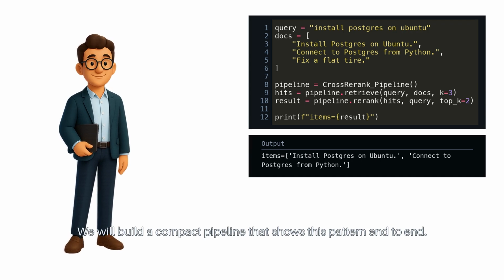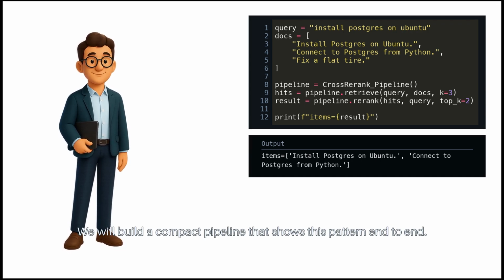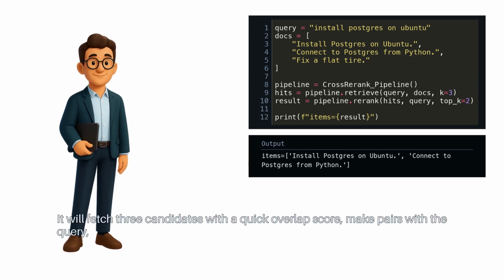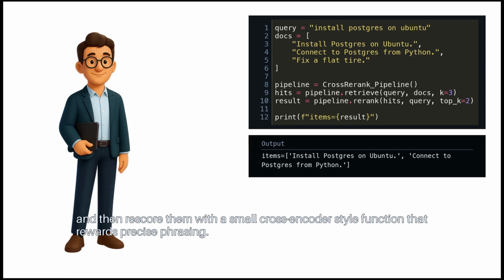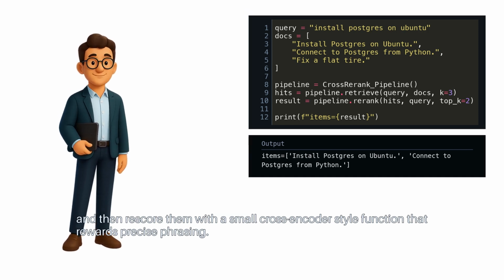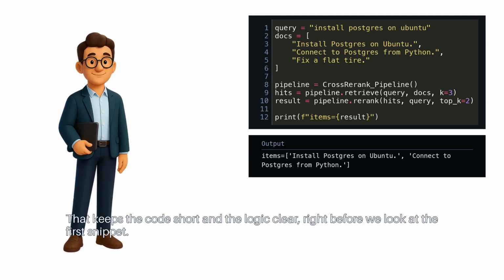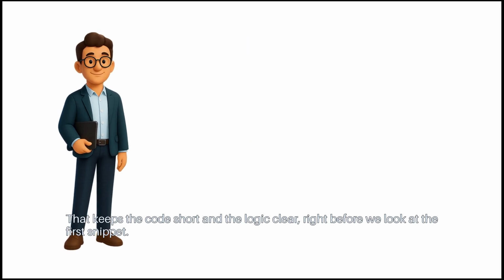We will build a compact pipeline that shows this pattern end to end. It will fetch 3 candidates with a quick overlap score, make pairs with the query, and then rescore them with a small cross-encoder-style function that rewards precise phrasing. That keeps the code short and the logic clear, right before we look at the first snippet.